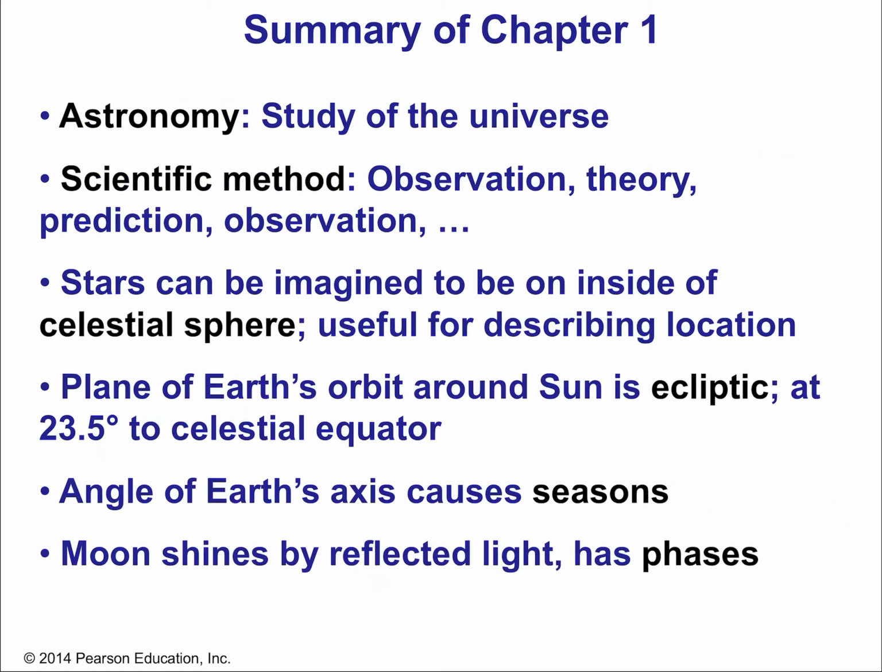That precesses over a 26,000 year period, okay? Then we talked about the angle of Earth's axis, in addition to precessing, causing the seasons within a given year. Okay. Then we talked about how the moon shines by reflected light and has phases. Because the light we see from the moon is just reflected sunlight. Just to be clear on that, the moon doesn't create its own light, right? That's always reflected sunlight. That's why we see phases.